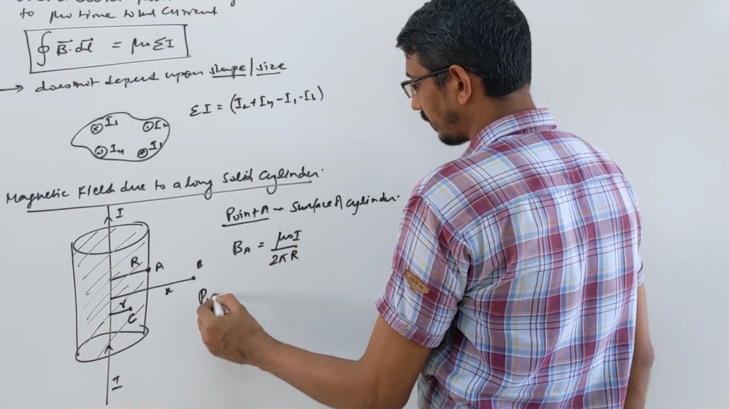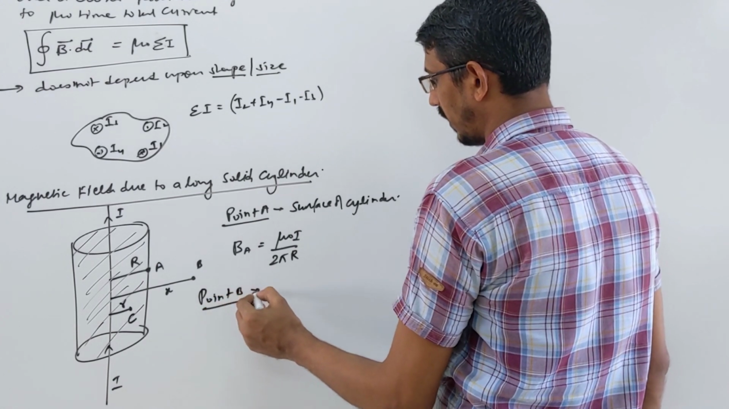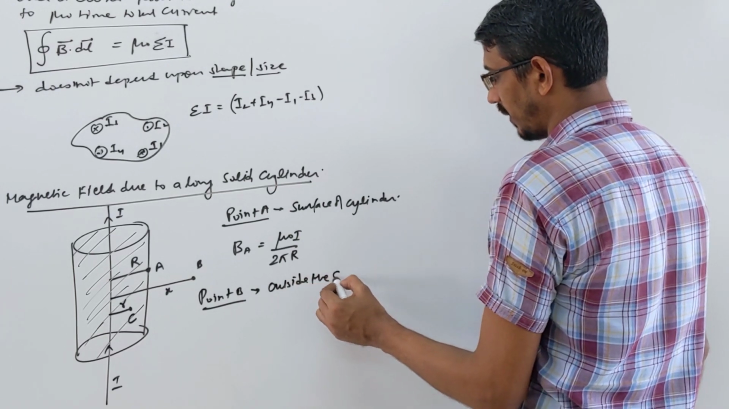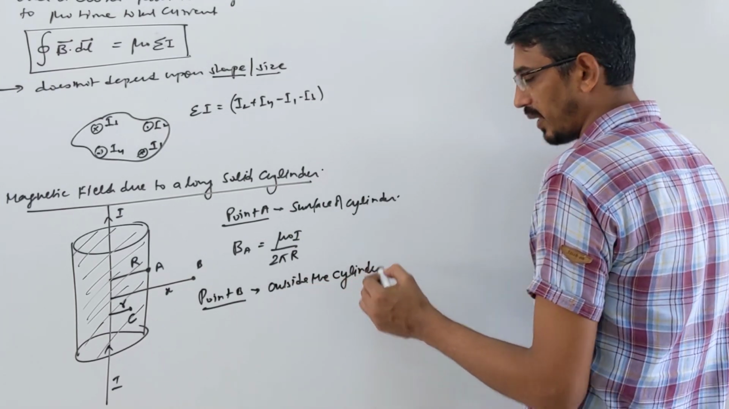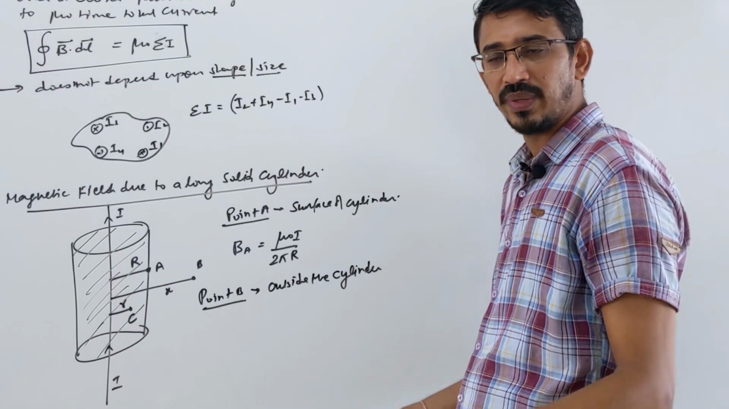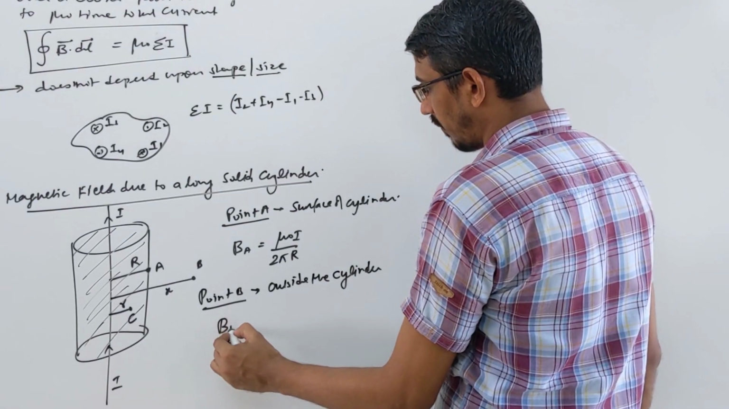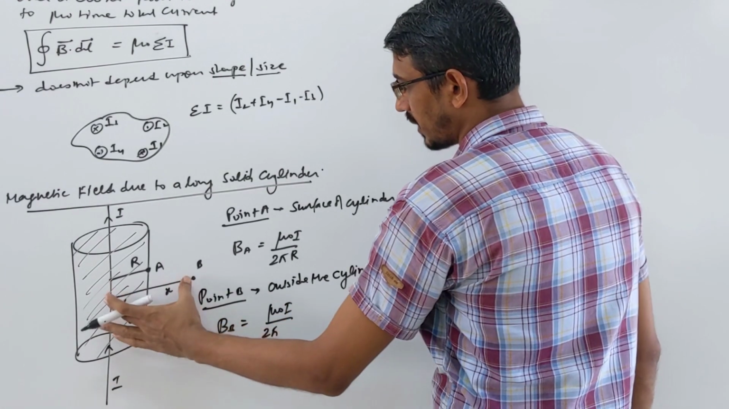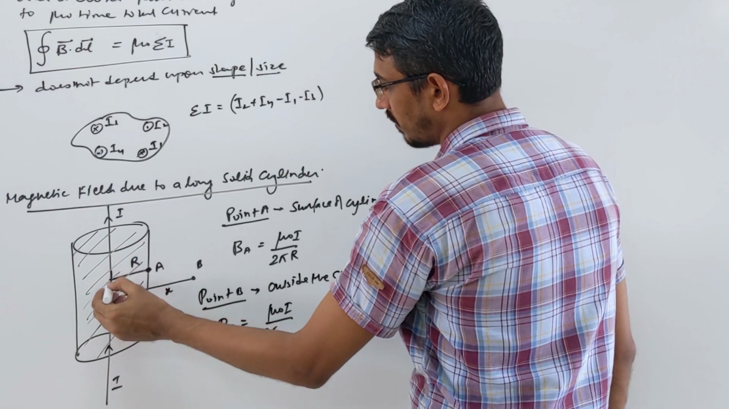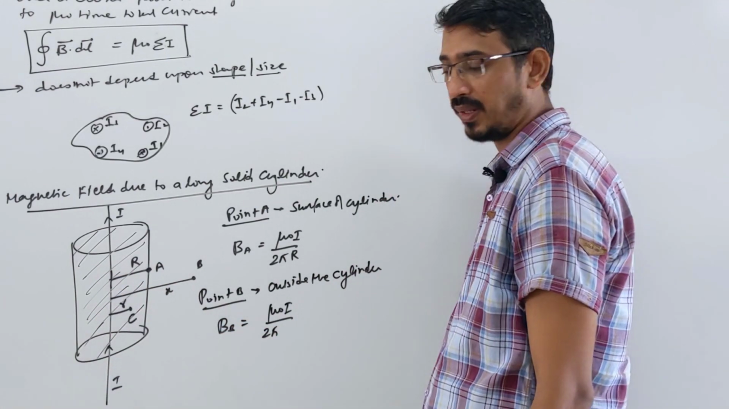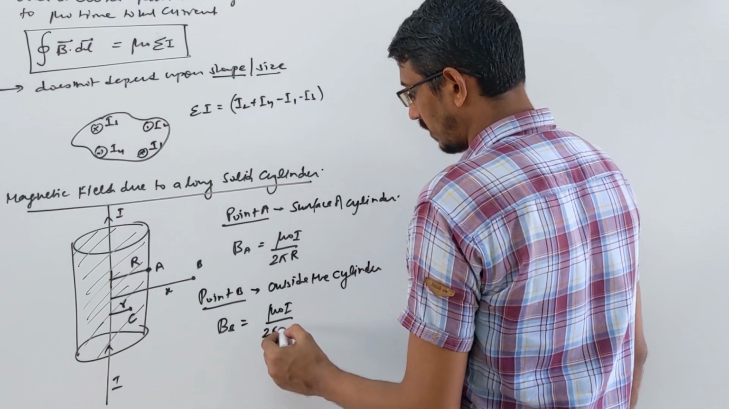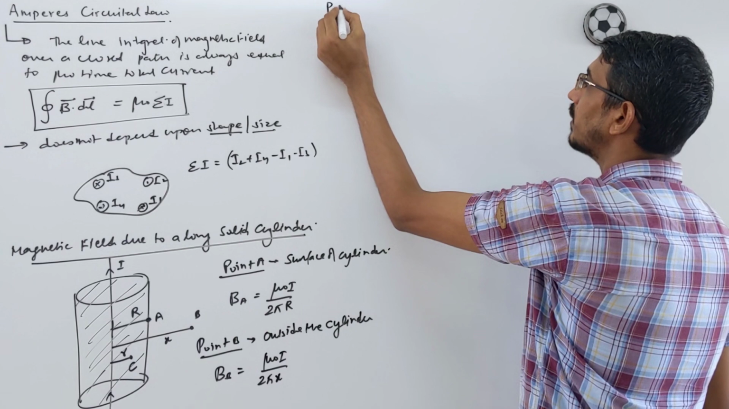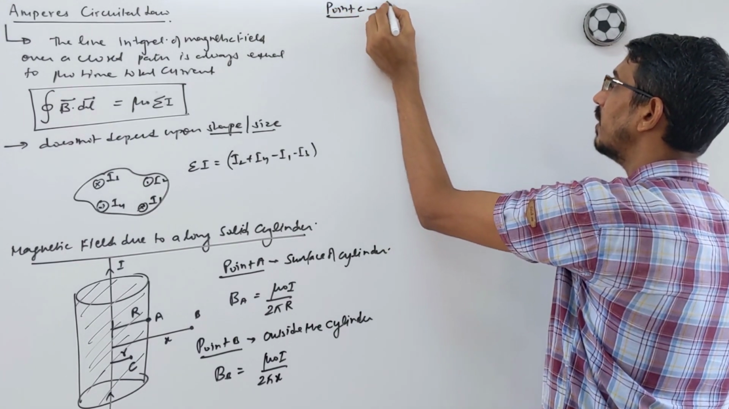Then point B. Point B is outside the cylinder, away from the surface. Again, no change, normal formula, just the magnetic field due to a wire. So the magnetic field at point B is mu naught I upon 2 pi, whatever the real distance. For a point on the surface, the real distance from the axis is R only, the radius of this solid cylinder. But for an outside point, the real distance is x. So it's 2 pi x.